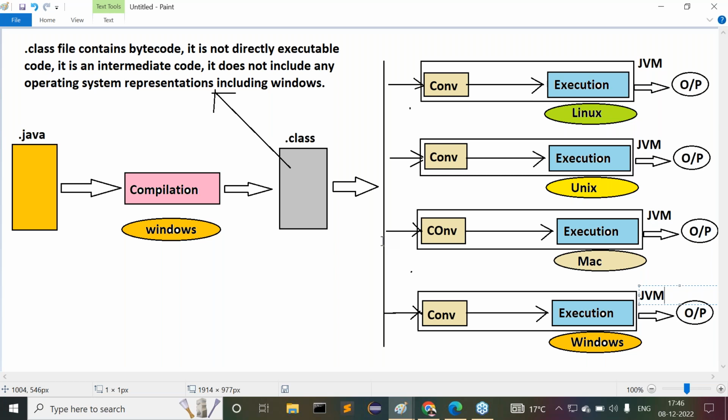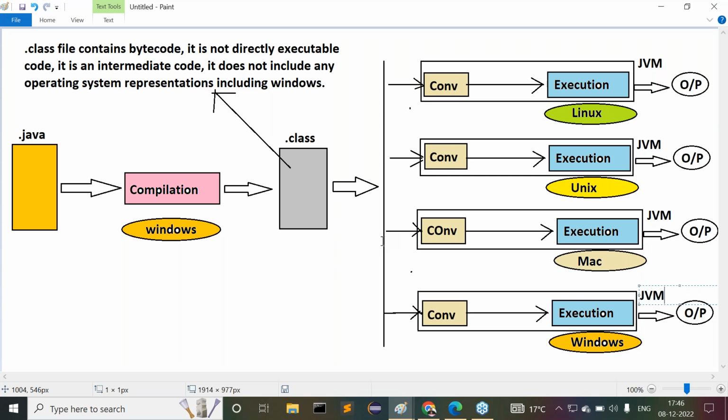This is neutral code. After conversion, that is native code, which will be converted internally. So JVM is converting that bytecode into native code and executing that native code and getting some outputs.